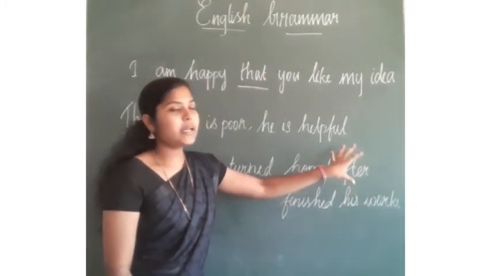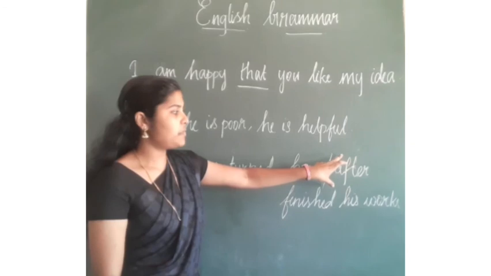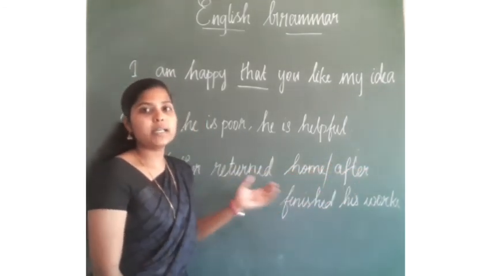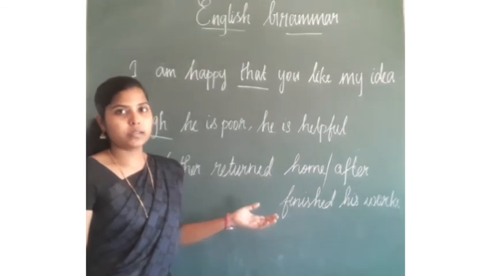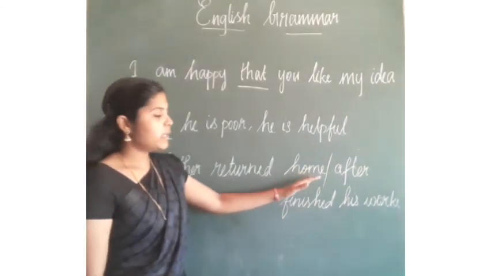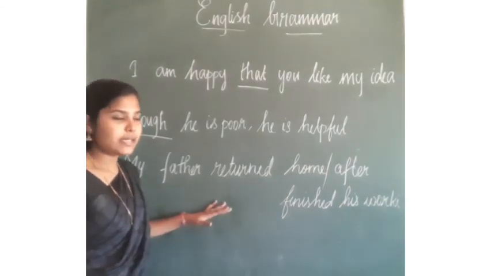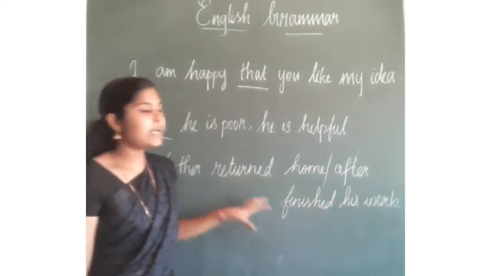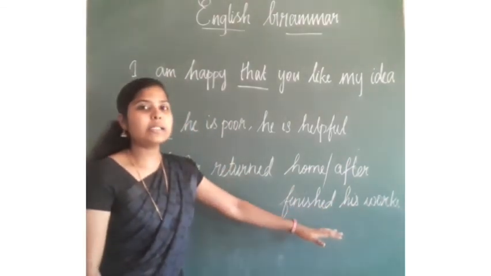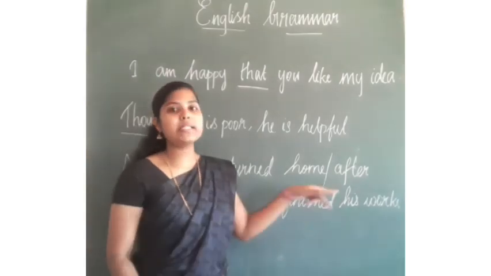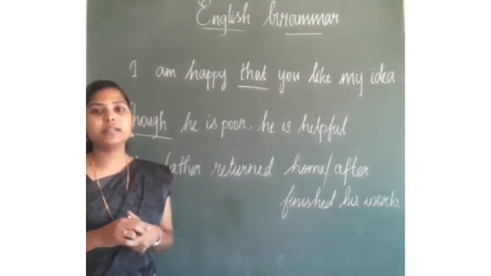So here I am adding a subordinating conjunction, after. So this after is a word which is connecting these two clauses. Okay. My father returned home is a clause, a part of a sentence. After he finished his work, this part is connected with the main clause by using the subordinating conjunction. Is that clear?